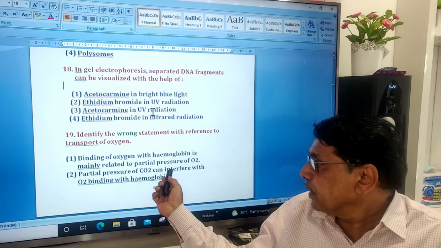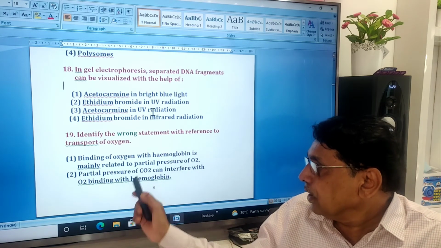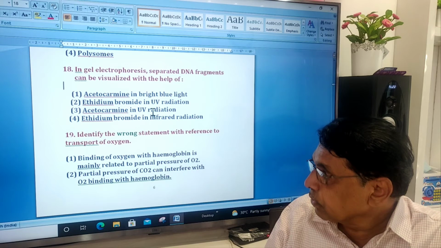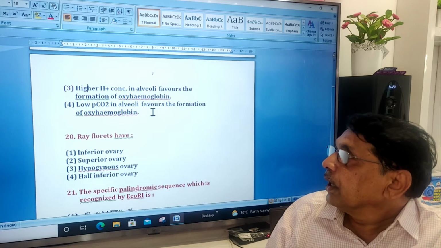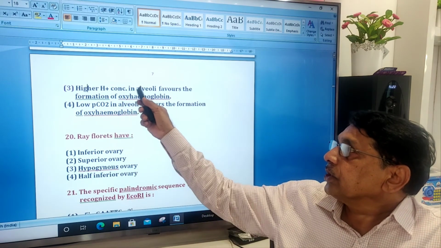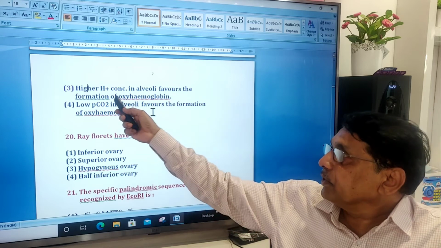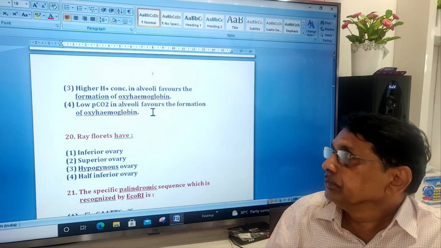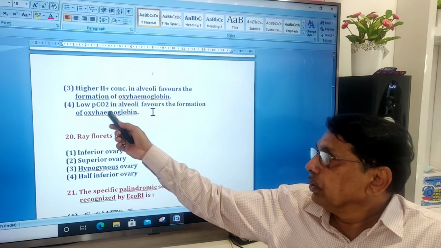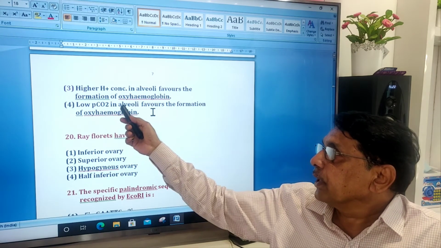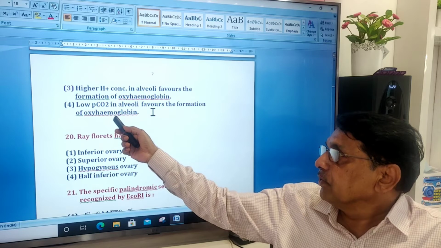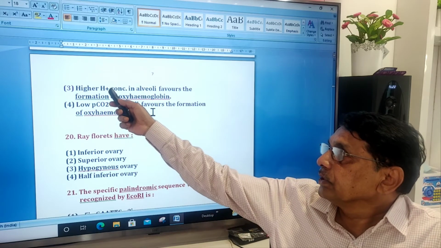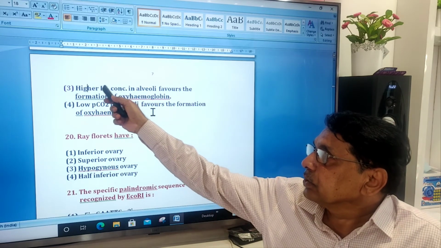Partial pressure of carbon dioxide can interfere with the oxygen binding with hemoglobin. Higher hydrogen ion concentration in alveoli favors the formation of oxyhemoglobin. Low partial pressure of carbon dioxide in alveoli favors the formation of oxyhemoglobin, this is correct. This has nothing to do with this.